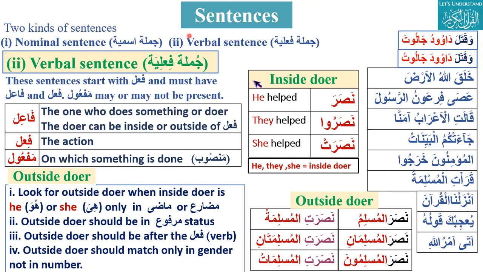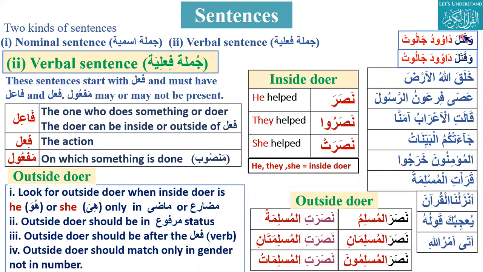Thank you. Next, I would go to Brother Hamad. Wakatala Dawudu Jaluta. Wakatala is the verb, so it's a verbal sentence.